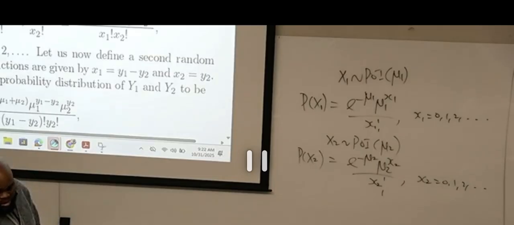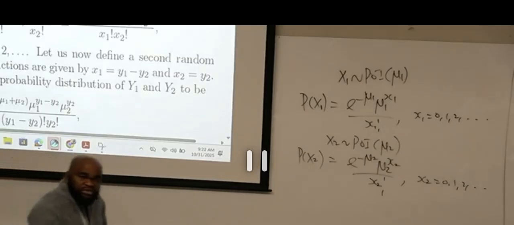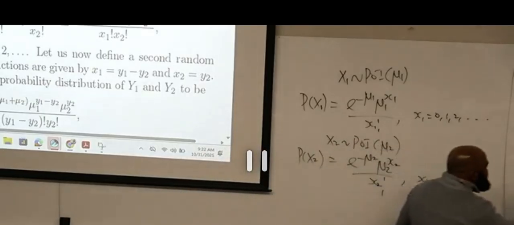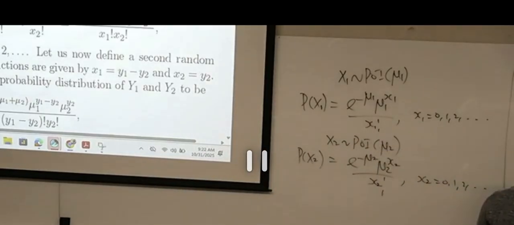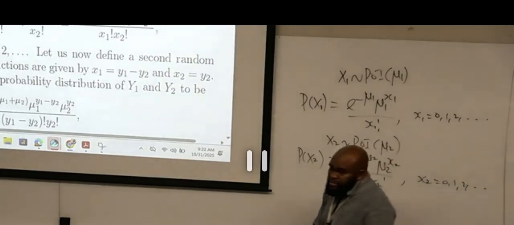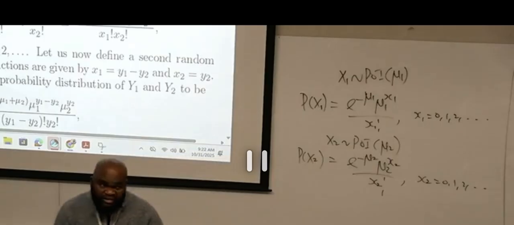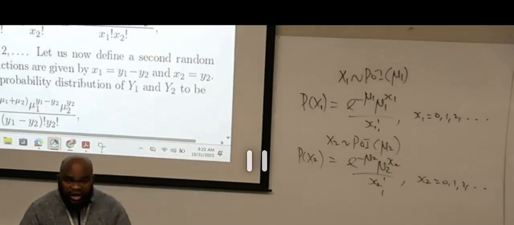In multiplying this, I want to simplify. In simplification, these terms can come together. I can write one exponential term with mu1 plus mu2, and then mu1 raised to power x1, mu2 raised to power x2, divided by x1 factorial, x2 factorial. If there's somebody who doesn't understand this, ask a question now.